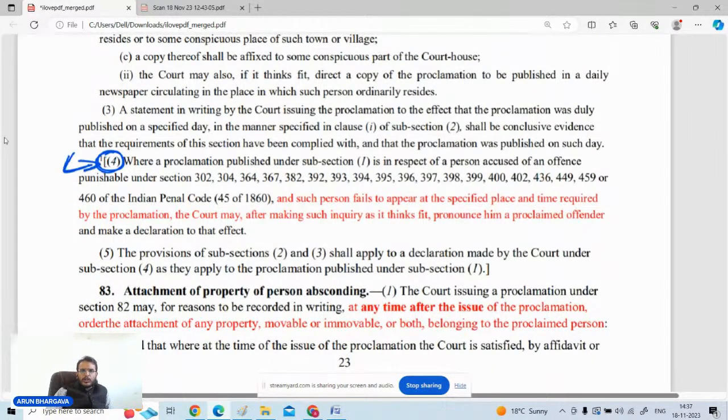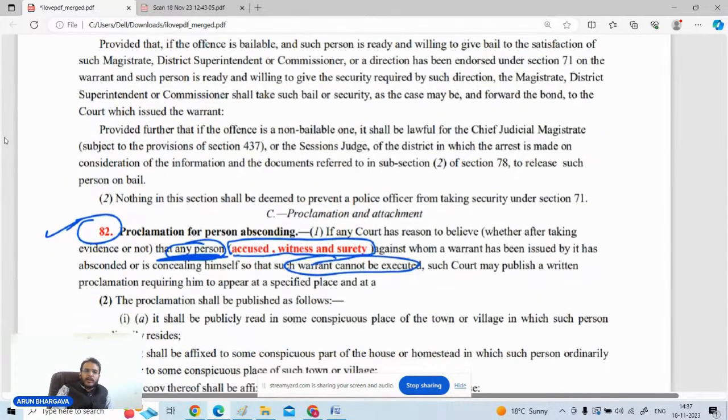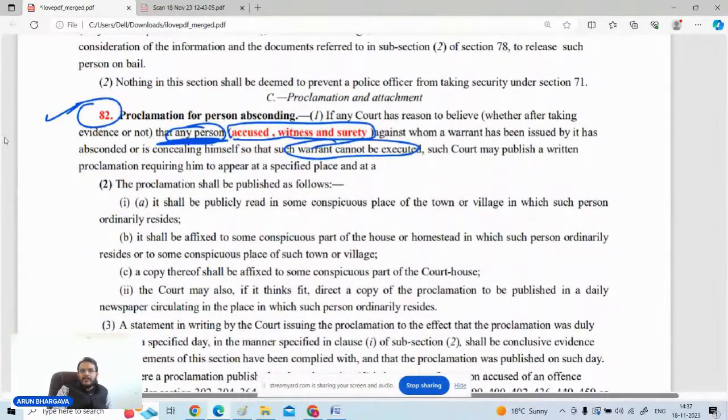ठीक है, इसके साथ साथ what is the next important thing, you people just mark section 82 clause number 4। in 82 clause number 4 there are certain sections of IPC mentioned like section 302, 304 etc. if the accused person against whom the proclamation has been published, that person had committed an offense under these provisions of IPC like murder, kidnapping etc. is there, then such person, if he does not appear after the proclamation is issued, then the person is to be pronounced as a proclaimed offender। क्वेश्चन आता है proclaimed offender कौन से प्रोविजन के अंदर रखा गया है। सो 82 के क्लॉज नंबर 4 के अंदर है।